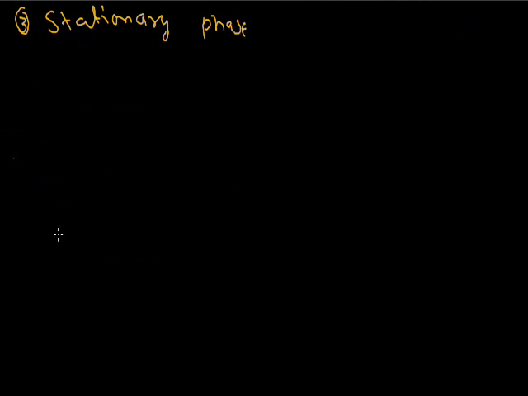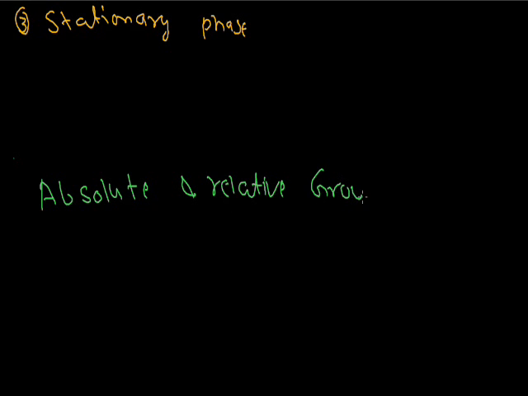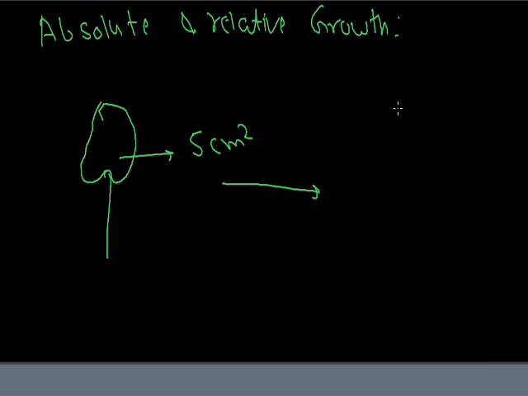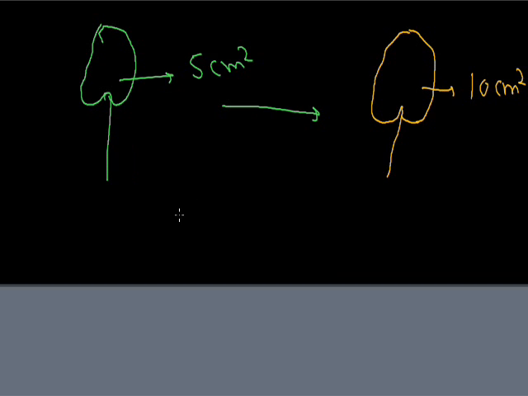Now discuss the third term, absolute growth. Initially the growth in a leaf, the area is 5 centimeter square, and some time after this growth, the total area is increasing and now the area is 10 centimeter square.